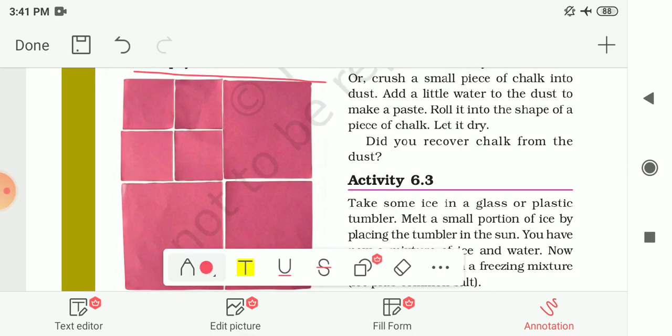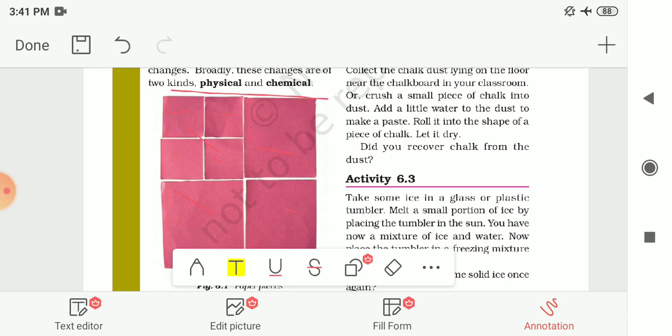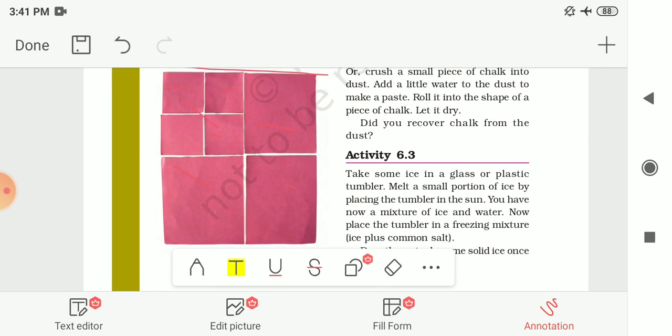First you have to cut this piece of paper into 4 squares, that is 1, 2, 3 and 4. And then you have to cut each square into 4 further parts, 1, 2, 3 and 4. Now lay these pieces on the floor or a table so that the pieces get the shape of the original piece of paper. Like this, it is shown to you in the figure. You have to arrange these square pieces so that they get the shape of the original piece of paper.